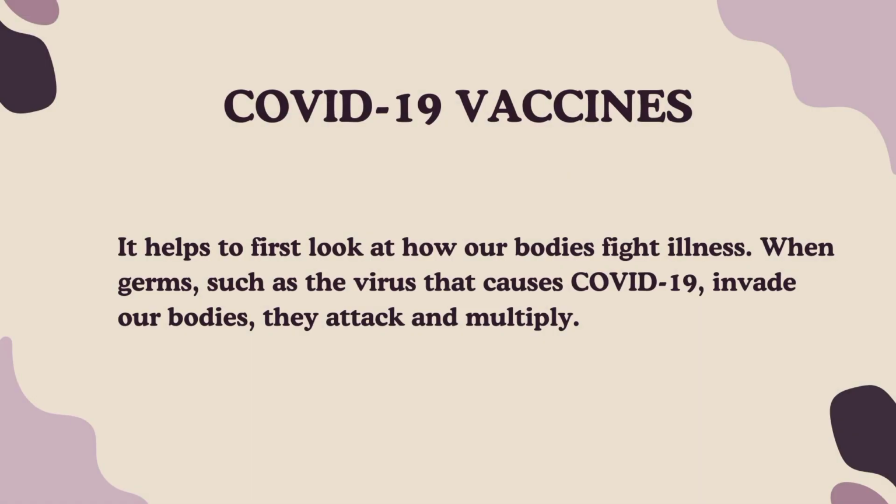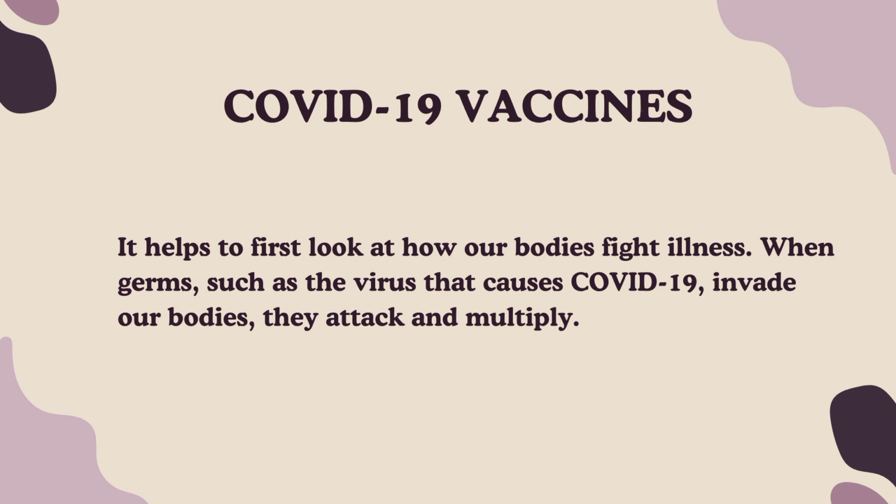Let's move on to COVID 19 vaccines. To understand how COVID 19 vaccines work, it helps to first look at how our bodies fight illness. When germs, such as the virus that causes COVID 19, invade our bodies, they attack and multiply. This invasion, called an infection, is what causes illness.